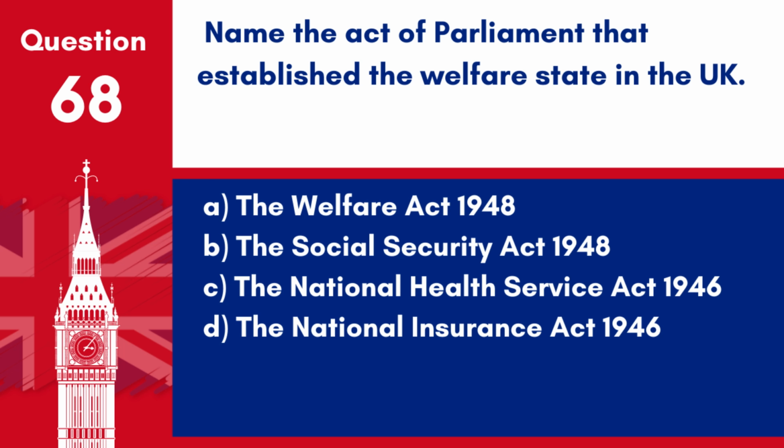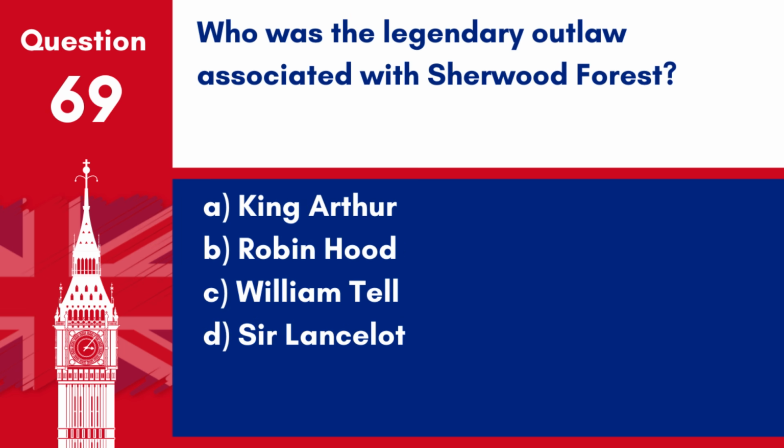D. The National Insurance Act 1946. Answer: D. The National Insurance Act 1946. The National Insurance Act of 1946 was crucial in establishing the welfare state in the UK, setting up social insurance and welfare benefits.